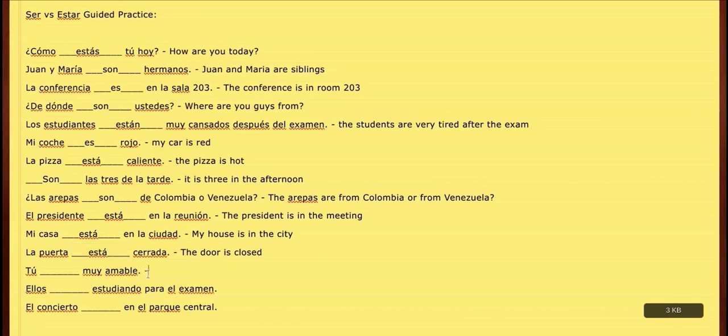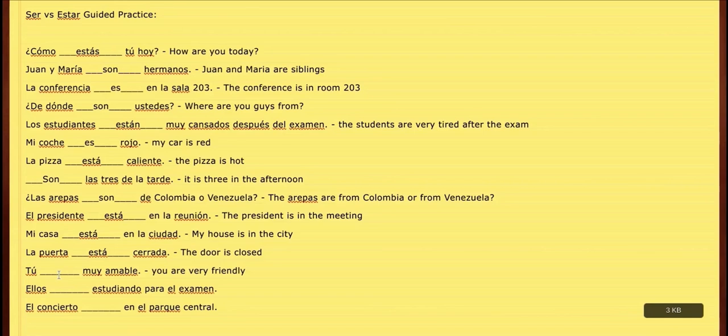Next one. You are very, I'd say friendly. You are very friendly. Is you being friendly, is that something that changes a lot? No, right? People, when they're friendly, they just tend to be friendly forever. Or it's not something that is constantly fluctuating between them being friendly, between them being mean.